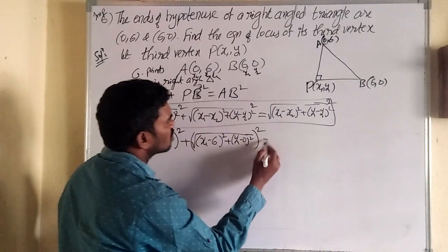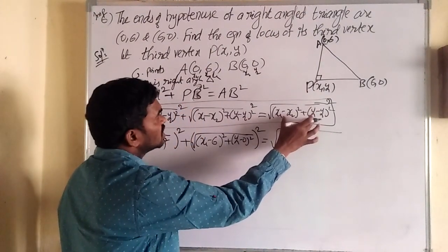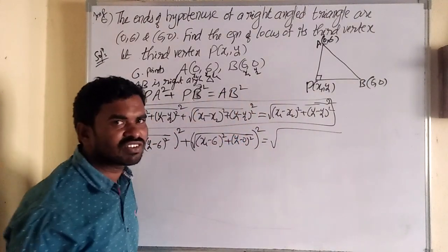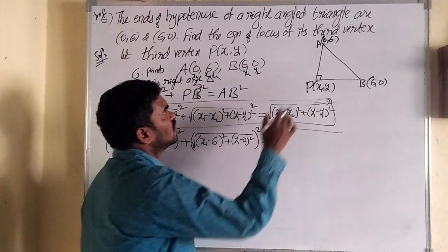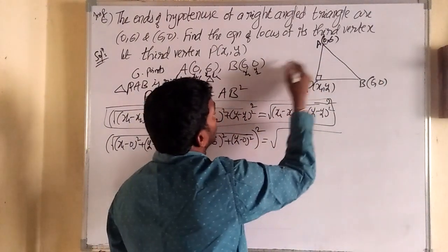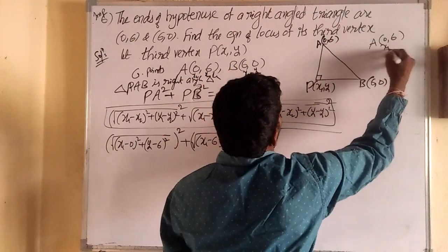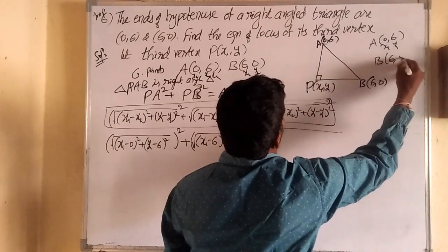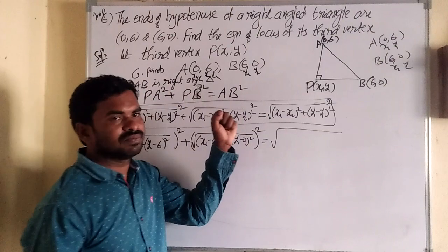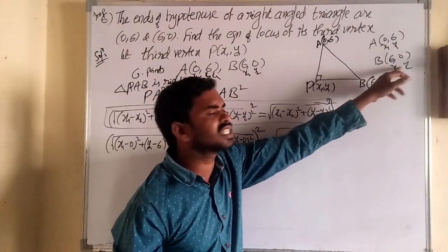And is equal to, this is for what? This is for AB square. So we should take A and B. One is (x1, y1), one is (x2, y2). So A (0, 6) is taken as (x1, y1) and B (6, 0) is taken as (x2, y2). Now for AB, to find the distance between A and B, A is (x1, y1) and B is (x2, y2).